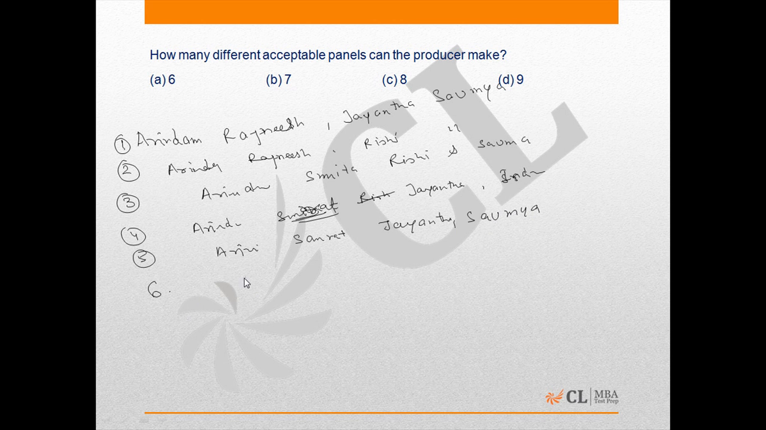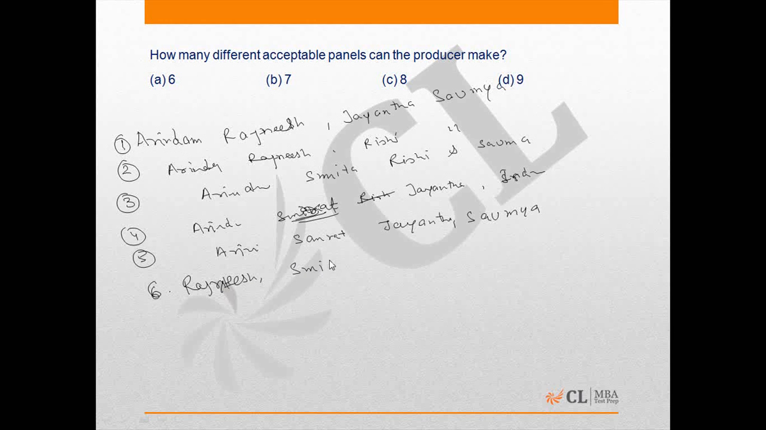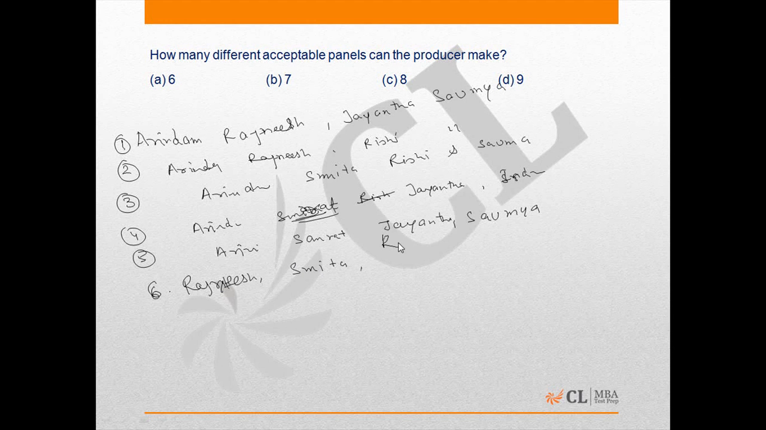The sixth could be, let's start with now Rajneesh, Smita, Rishi, and Soumya. Seventh could be Indrani, Soumya, Smita, and Rajneesh.